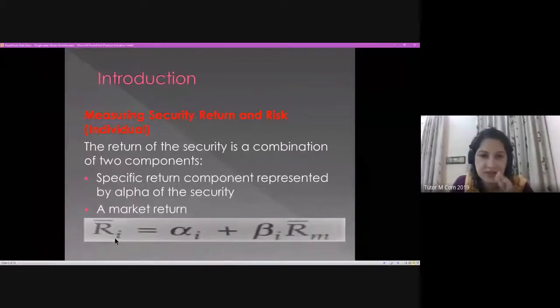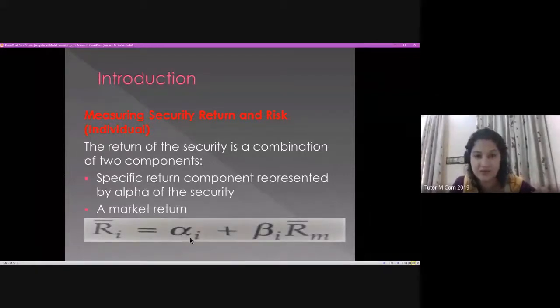So the return of a security as per the single index model will have two components. Listen to me very carefully, this is very important. The first component is the specific return of that particular security, which is denominated as alpha of the individual security.